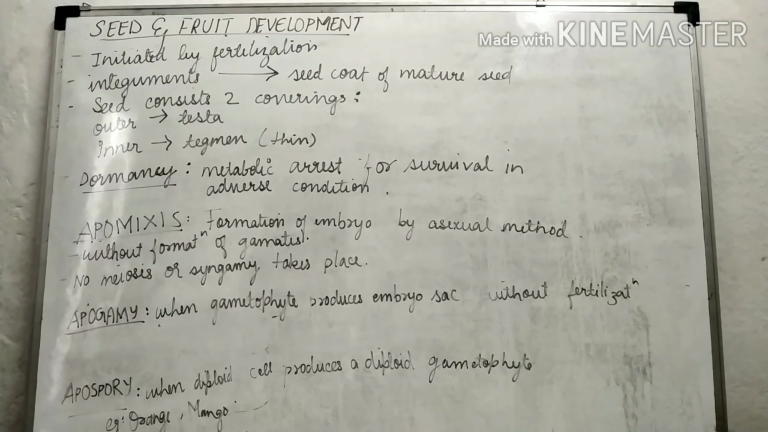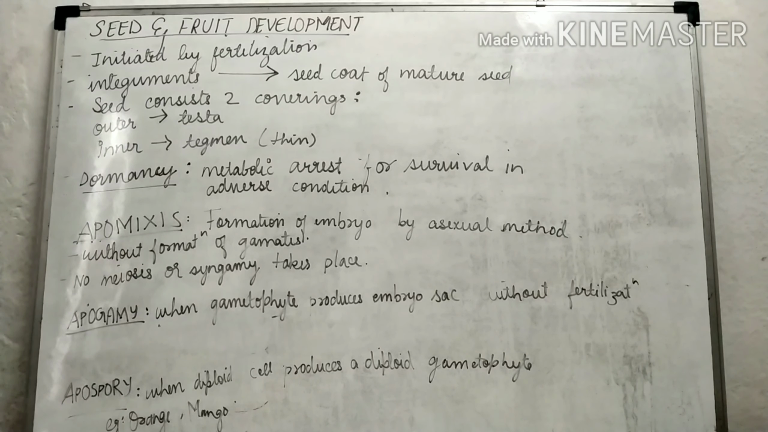Seed and fruit development is initiated by fertilization. Which part develops into what in a seed and fruit? The integuments, which we saw in the female gametophyte as the covering around the embryo sac, develop into the seed coat of a mature seed when the fertilization process is completed.